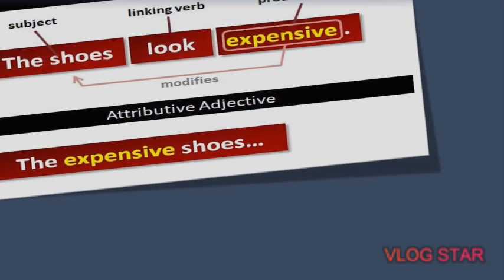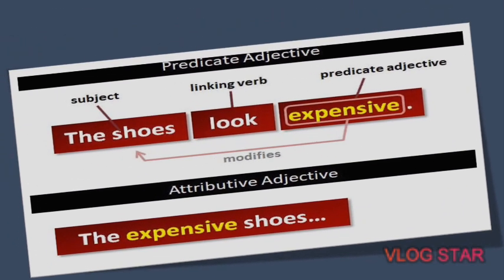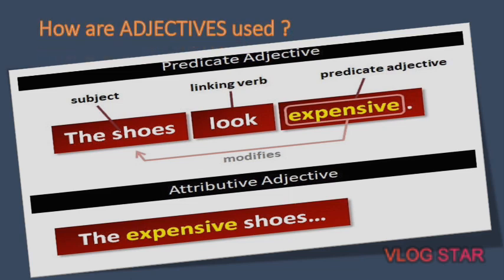Since we will be discussing the different classifications or types of adjectives in the English language, it's necessary once again for us to know how these adjectives are used. Basically there are two different ways in which adjectives are used in English. Here you can see in the picture that an adjective can be used in two ways. The first way is predicatively, which gives us a predicative adjective, and the second one is attributively. So the same adjective can be used in two different ways: first, predicatively, and second, attributively.